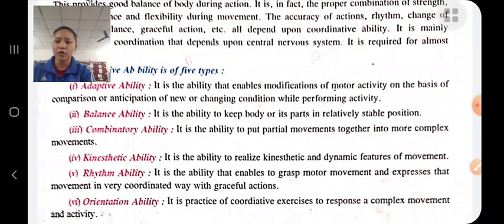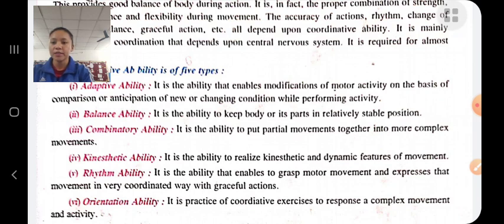There are 6 types of coordinative ability. Adaptive ability means the ability to adjust or completely change the movement on the basis of change or anticipated change in the situation. Balance ability means the ability to keep the body part in a relatively stable position. For example, in gymnastics, keeping his body in a balanced position.